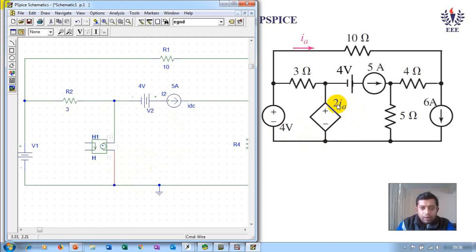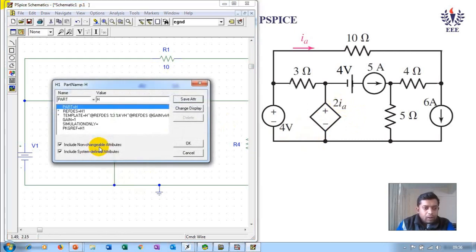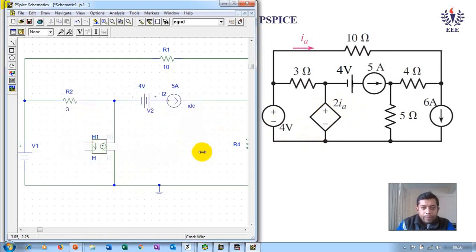And what is the gain? The gain value is 2. So double click on the parameter, the default value is 1, change this to 2, click on save attribute and OK. Then, how do you connect the current? This IA direction and this IA direction both should synchronize. Since this arrow is going down, it should actually be here. Now how can this be connected?